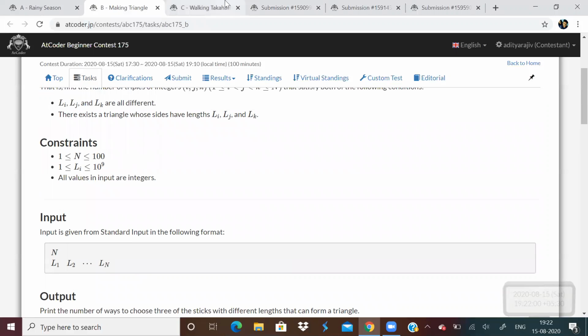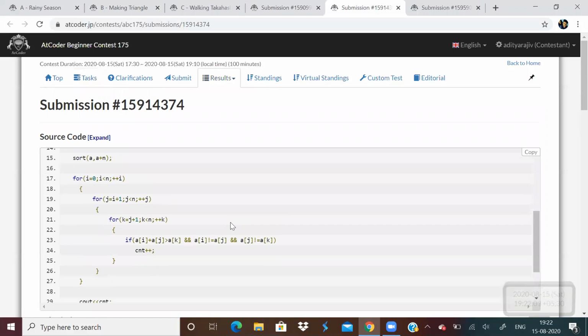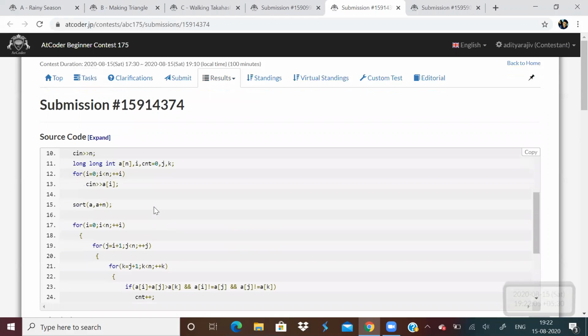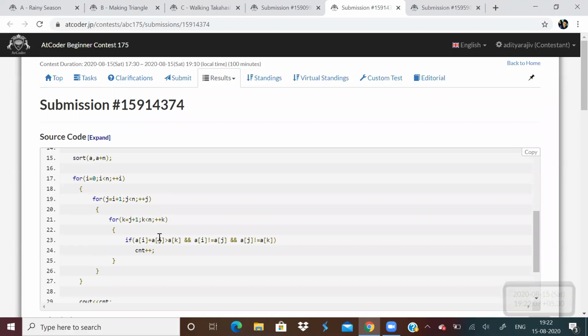Because n is only 100, I used brute force. Just sort it and just check if we can form a triangle. Condition for forming a triangle is that the sum of two sides should be greater than the third side. Since I have sorted the array, it is enough to check this condition.